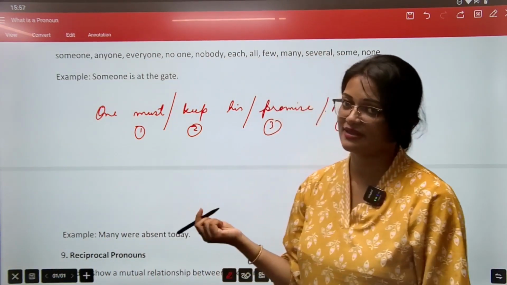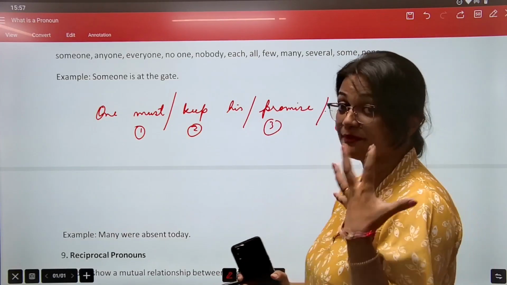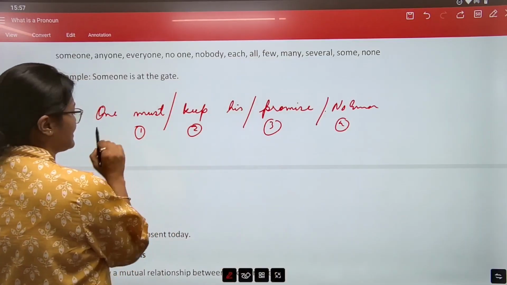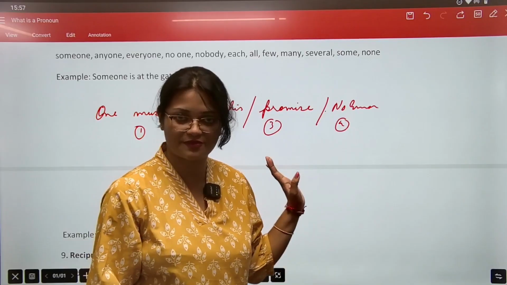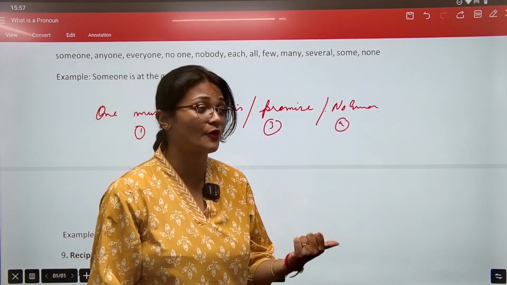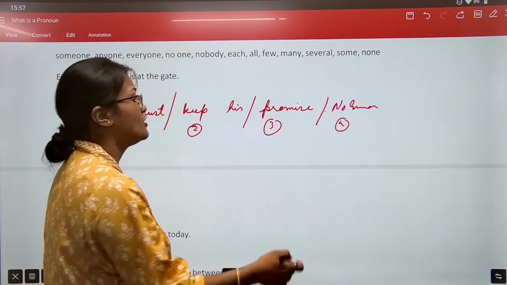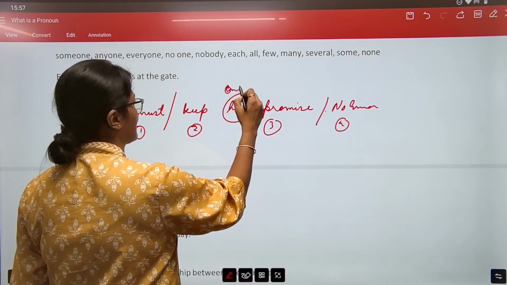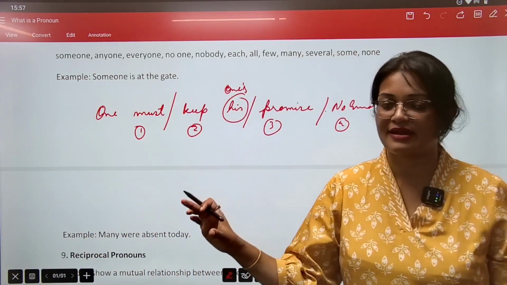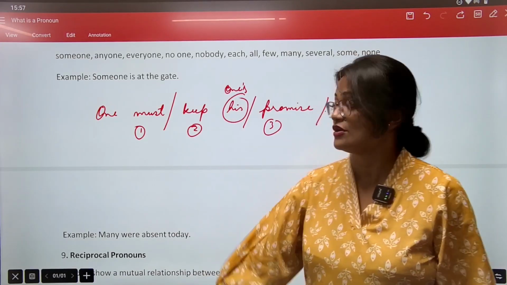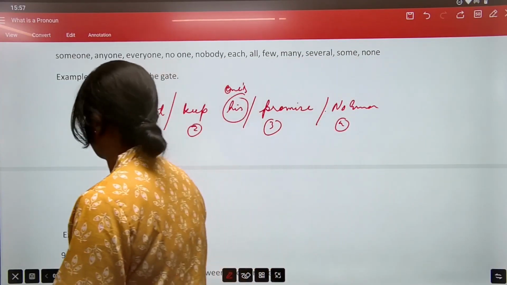वैसे तो sentence सही लग रहा है, अच्छा ही लग रहा है. One must keep his promise. This is fair enough. But also to remember now, since exam point of view से देखना है हमको, it's like one is one of the indefinite pronouns. तो अभी जो हमने थोड़ा टाइम पहले पढ़ा है, one, someone, none, ये सब indefinite pronoun होते हैं. So you don't know exactly who is that person, whether boy or girl, you don't even know. So जितना तक हो सके, as much as possible, try to keep it neutral. So we don't have to write his, better to use one's. One must keep one's promise. This would be a neutral and generalized sentence for indefinite pronoun. So हम ऐसे भी spot कर सकते हैं error. Okay, this is how some of the questions appear in the exam.